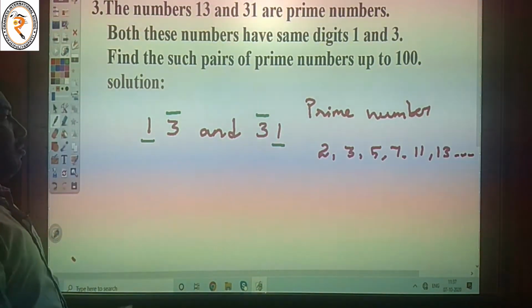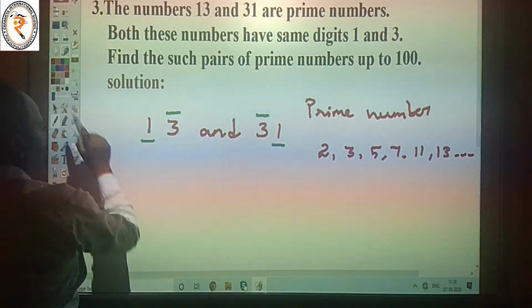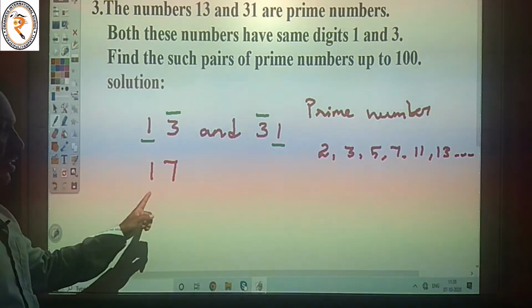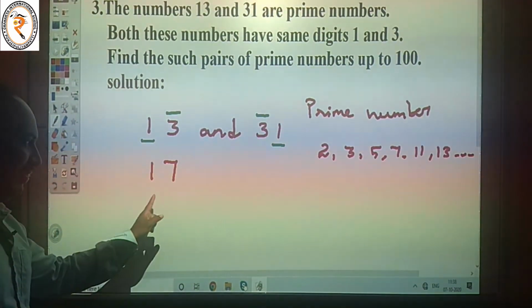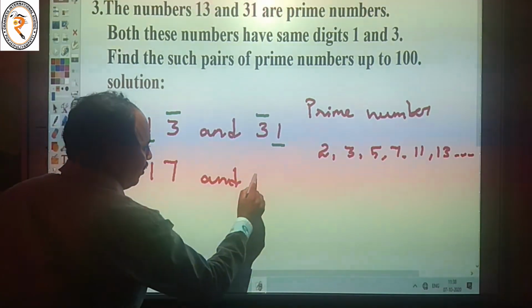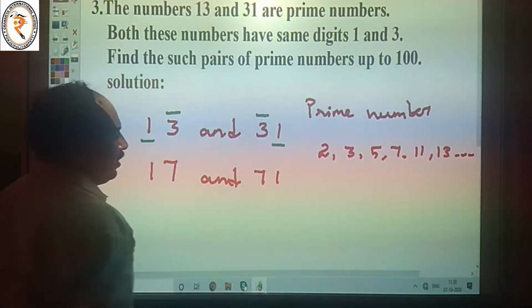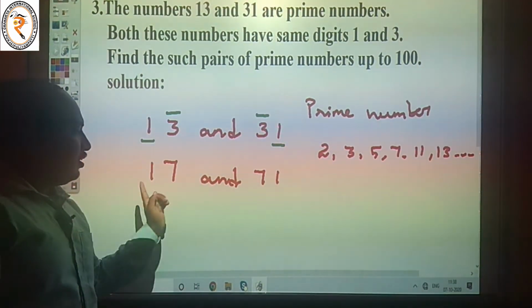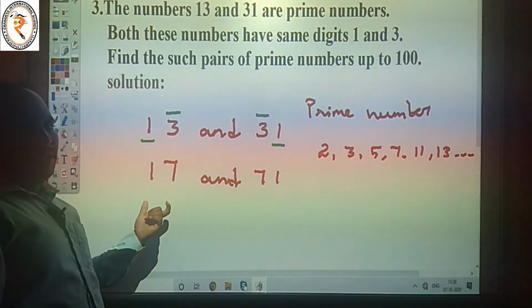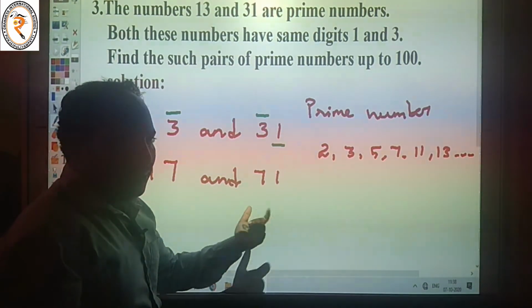We take another number, 17. It is a prime number: 1, 7. If we change the places, 7, 1, that is also a prime number. 17 is a prime number and 71 is a prime number.